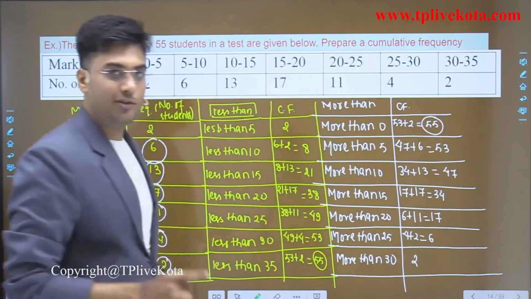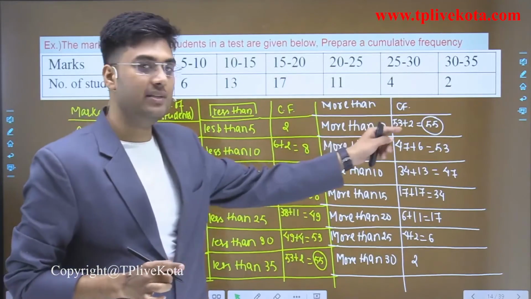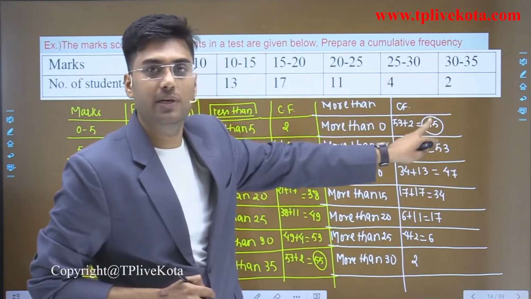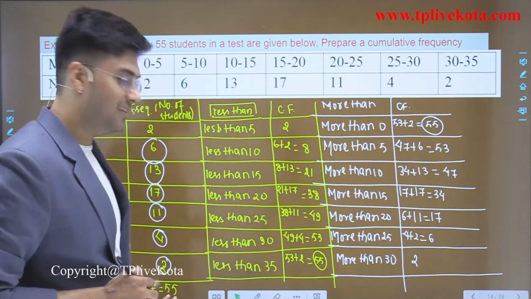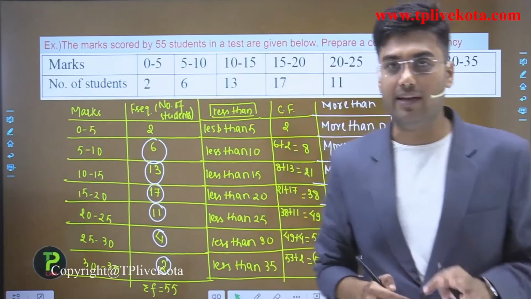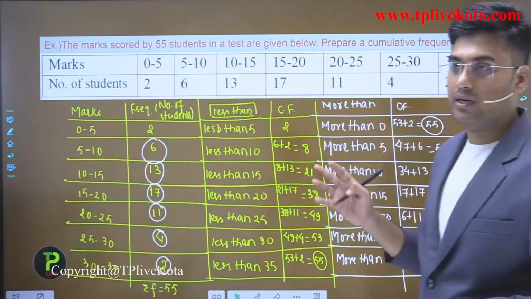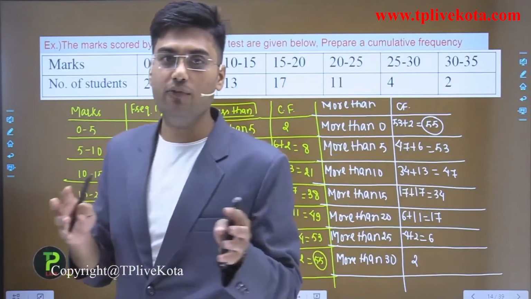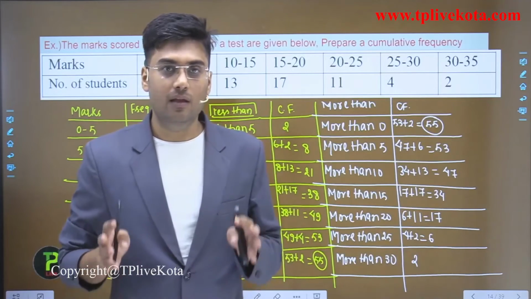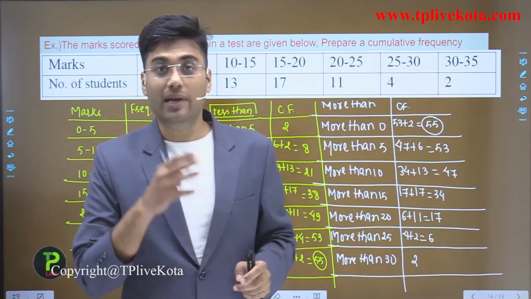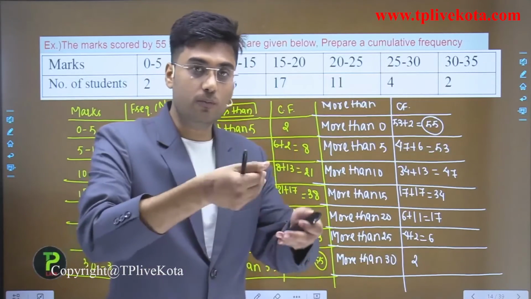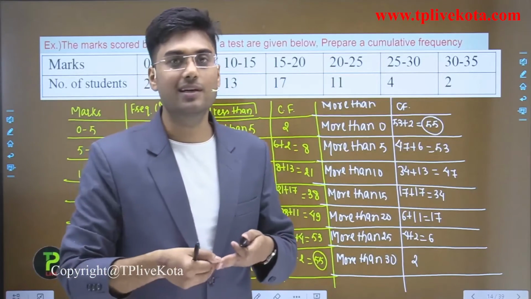Okay, so students, to check whether the more than cumulative frequency is correct or not, we have to check that our first cumulative frequency should be equal to the summation of frequencies. Clear? So our more than and less than frequency tables are correct. And students, I hope you understand how to prepare the cumulative frequencies for less than type and more than type. Clear? Okay, so students, now let's discuss how we convert to a grouped frequency distribution from the cumulative frequency distribution.